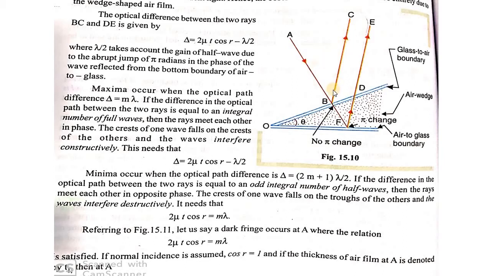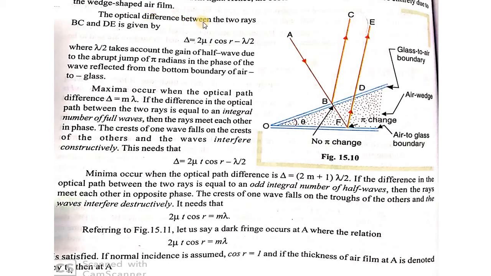Secondary wavelets BC and DE are parallel, and they are coherent since they are obtained from a primary ray which is incident, that is AB. Since they are produced from a single ray AB, these two rays are considered to be coherent, so that we'll get an interference pattern, and this is what is called the division of amplitude. The amplitude of a single ray gets split into two.